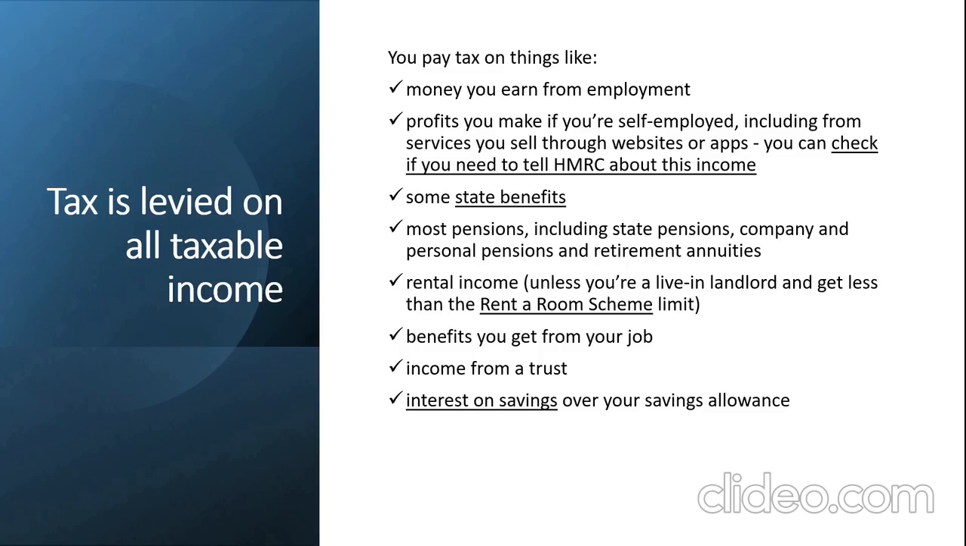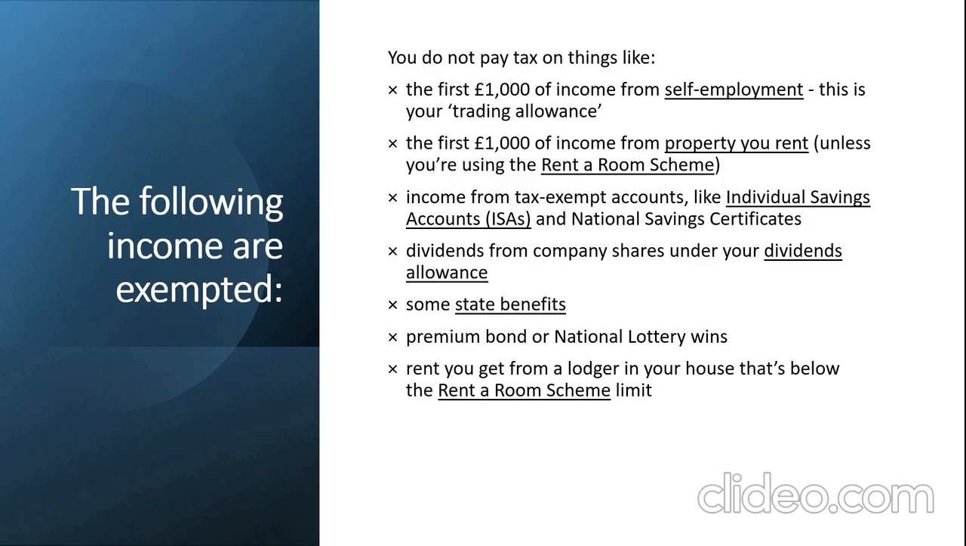This list again explains more about things on which you will pay tax. Look at them properly and get used to them. Having said that, some items are not taxed. For instance, the first 1,000 of income from self-employment, this is the trading allowance. The first 1,000 of income from property you rent, unless you are using the rent a room scheme.